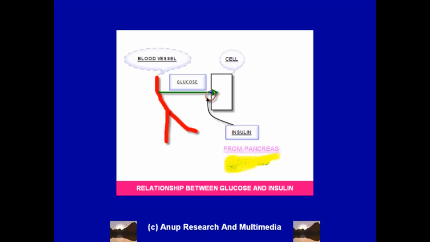Insulin is made in the pancreas, which is an organ in the upper part of our abdomen, and when there is a lack or absence of insulin, then this glucose cannot enter the cell and the levels rise in the blood like a back pressure. When these levels become 126 mg% or more in the fasting state, or more than 200 mg% in a random, non-fasting state, we call it diabetes.